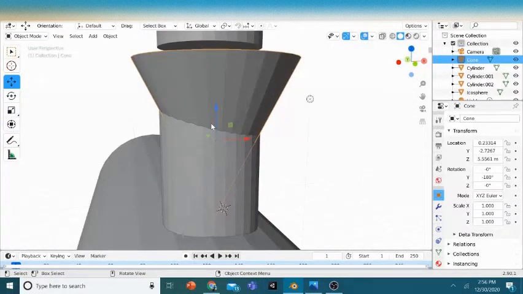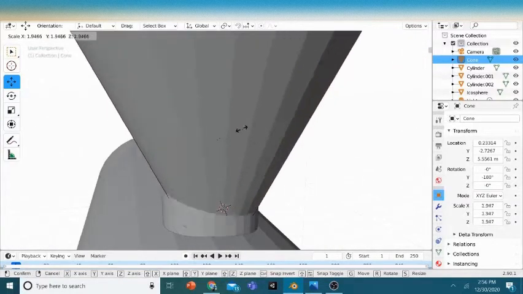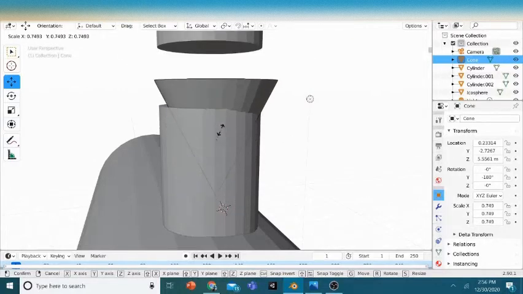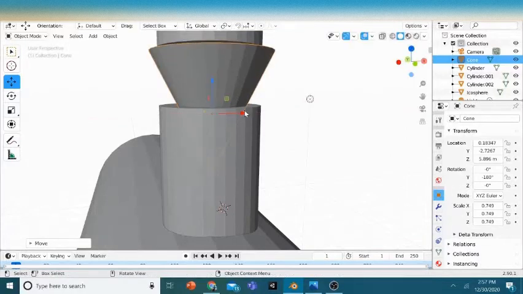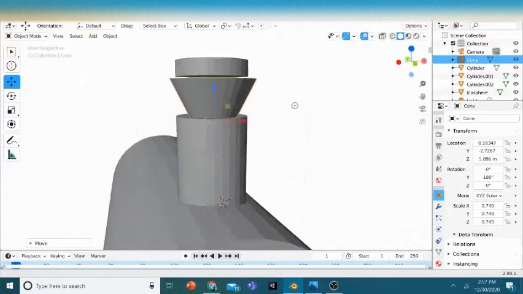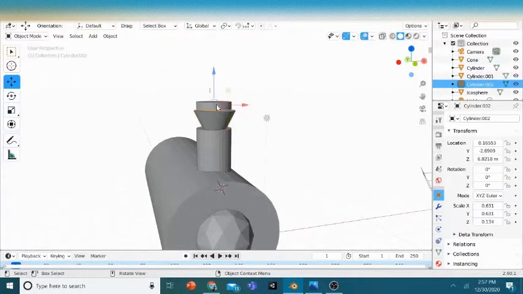And now we'll just scale it down. We'll zoom out a bit and scale this till the brim.